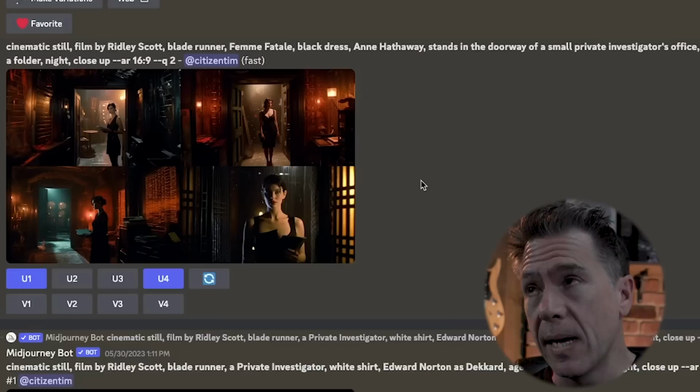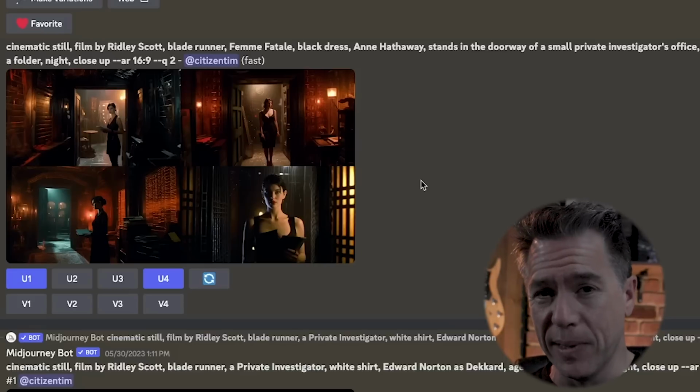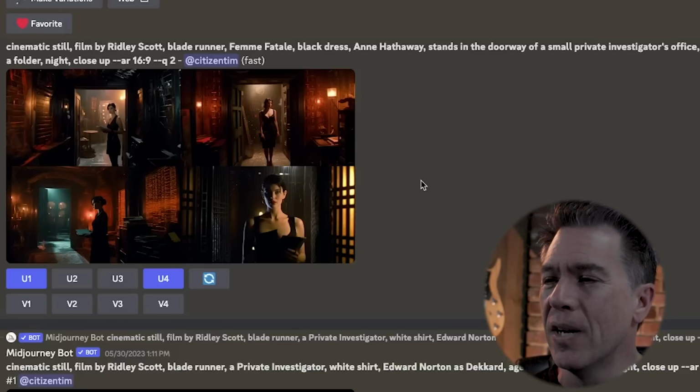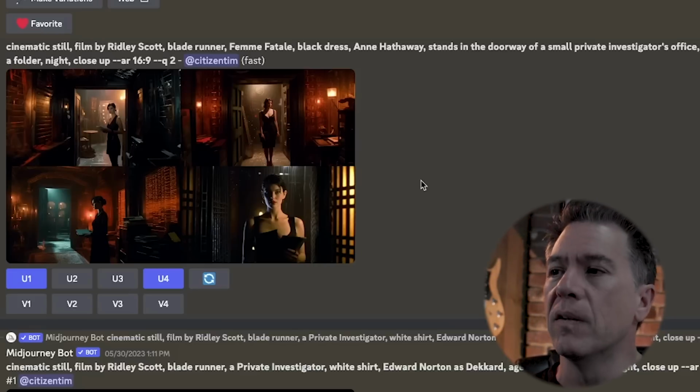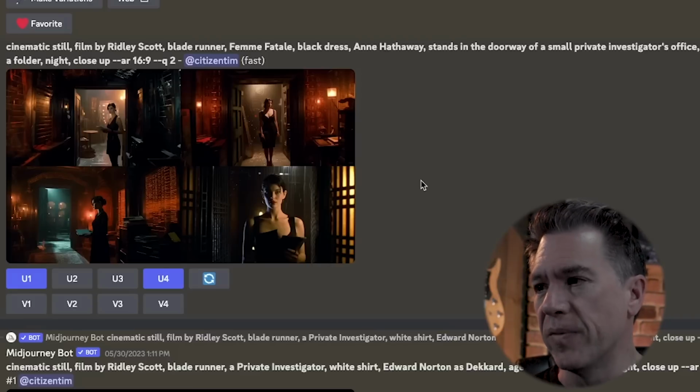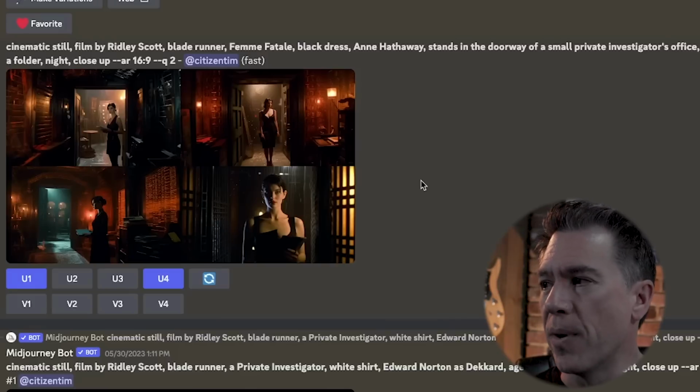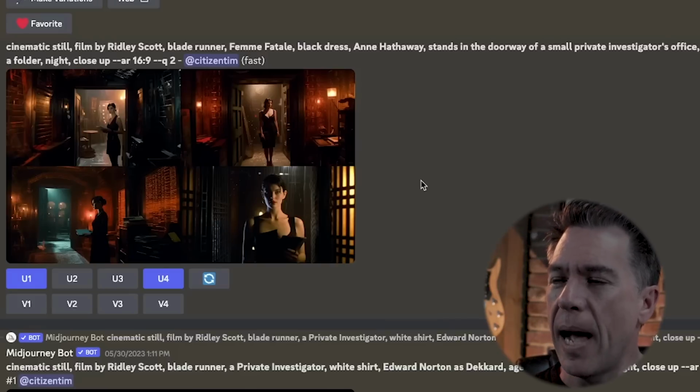For our femme fatale, who in my headcanon was named Lana after the actress Lana Turner, I rolled up: cinematic still, filmed by Ridley Scott, Blade Runner, femme fatale, black dress, Anne Hathaway I called out, even though again, she does not look like Anne Hathaway, stands in the doorway of a small private investigator's office. I mostly leaned on that first image.